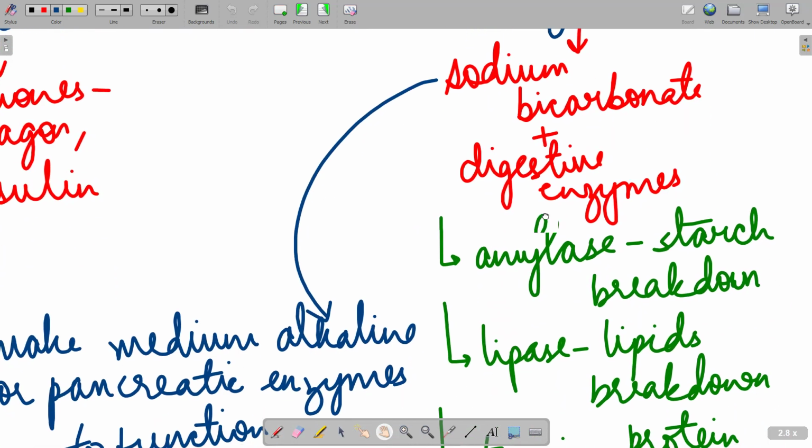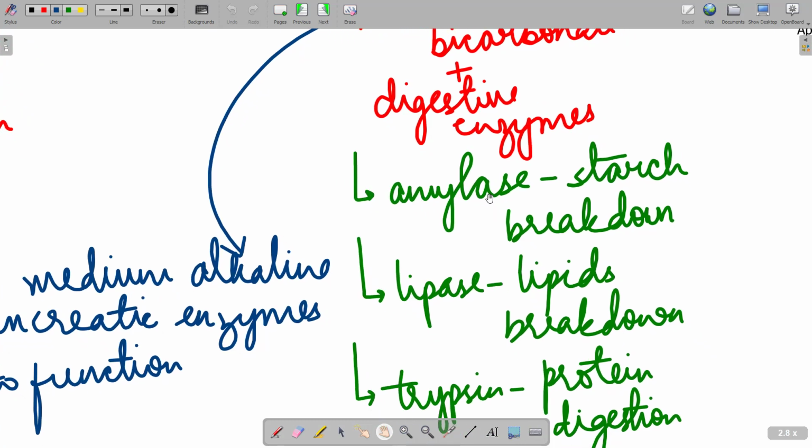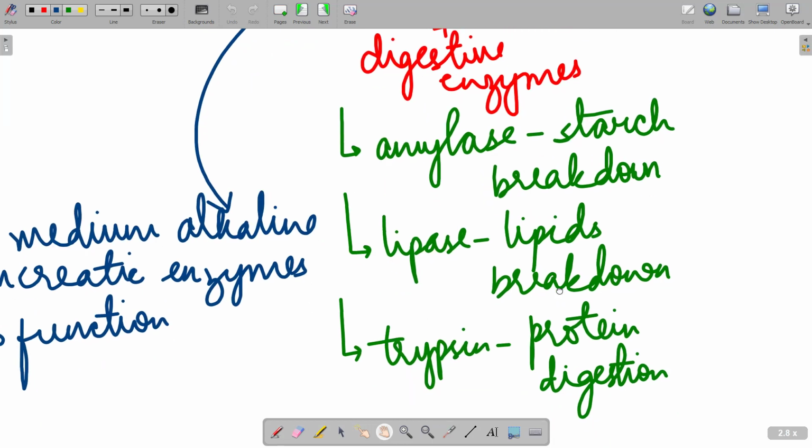सो डाइजेस्टिव एंजाइम्स क्या कर रहे हैं? दे आर रिलीजिंग three digestive enzymes. First is the amylase. Amylase starch breakdown करेगा, lipase lipids breakdown करेगा, and trypsin protein digestion करेगा. So we need to learn what are the three important digestive enzymes produced by the pancreas. First is amylase, which helps in starch breakdown, lipase, lipids breakdown, and trypsin, protein digestion.